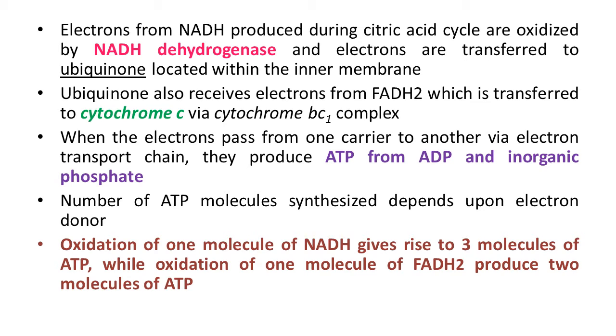Cytochrome C is a small protein attached to the outer surface of the inner membrane, and it acts as a mobile carrier for transfer of electrons between complex 3 and complex 4. Complex 4 refers to the cytochrome C oxidase complex containing cytochromes a and a3 and 2 copper centers. So this way, step by step, electrons pass through this cytochrome system.